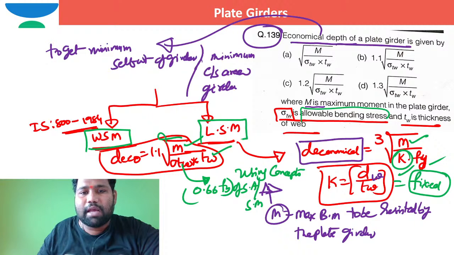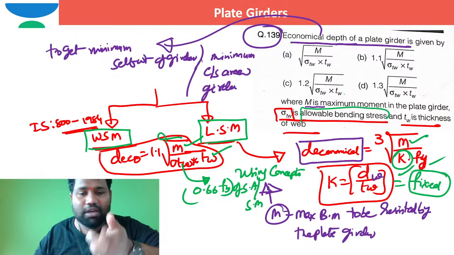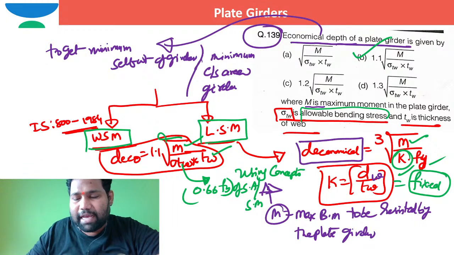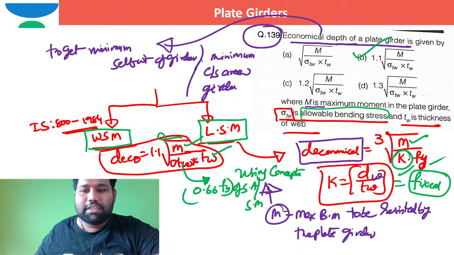This is economical depth as per limit state method. So if you see, the options are there only with respect to working stress method. So directly you can pick option B as the correct option, as the options are matching only with respect to working stress method. For limit state method, the answer is different, right?